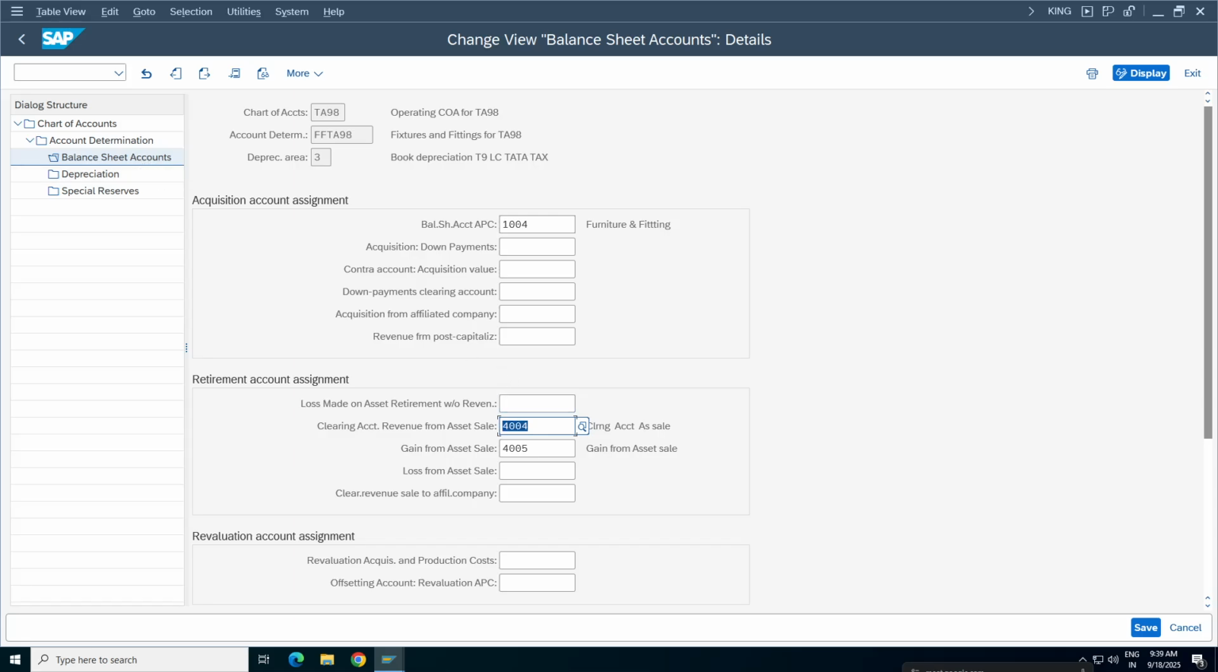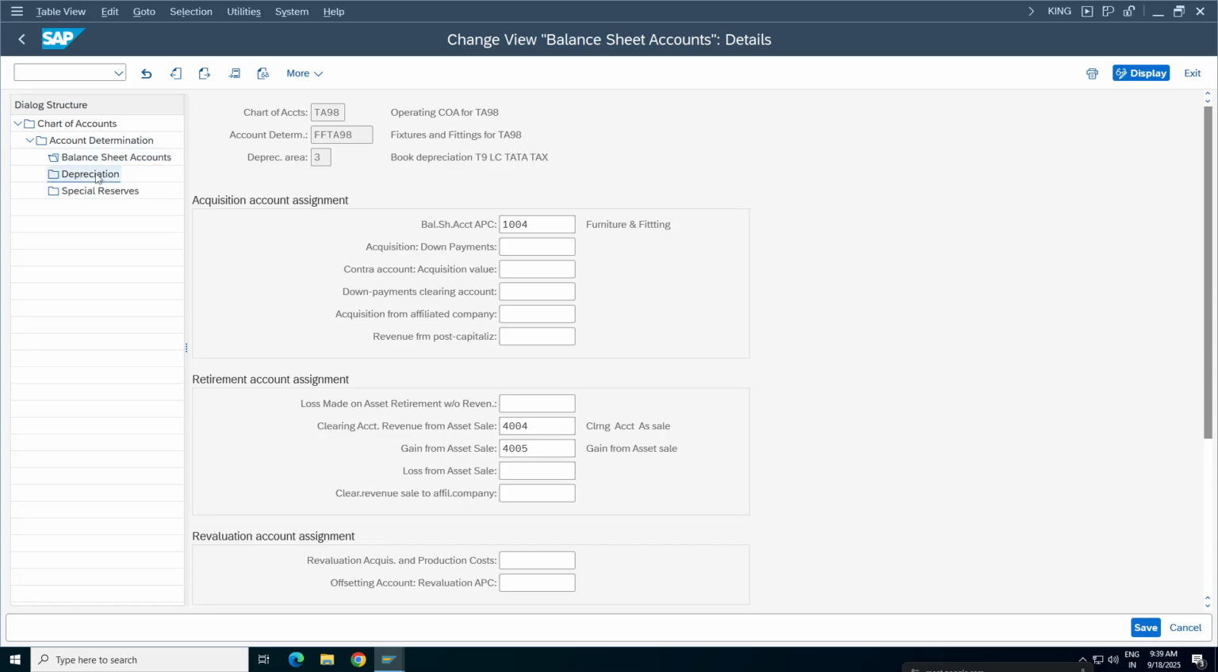Yes, sir. Okay, we change to PL account. And gain from asset, it depends. If you are selling the asset for more than the net book value, then you will get a gain. If you are selling for less than the net book value, you will get a loss. So for loss also you can assign a GL account.